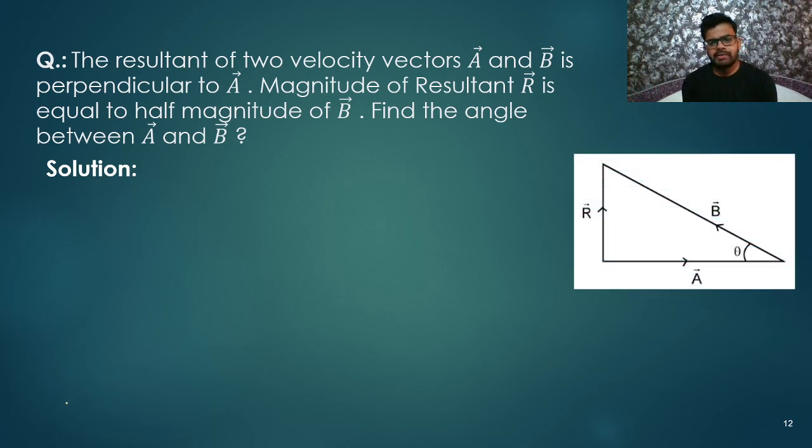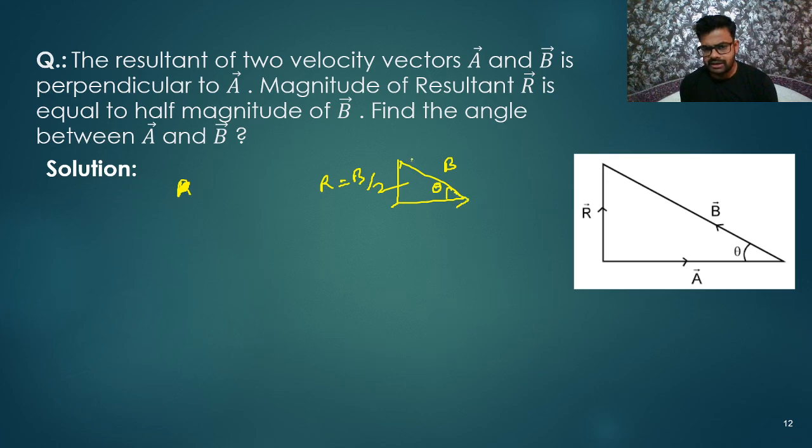Now what can we write? Here you can see this is the R vector and the magnitude of R is B by 2, half of B. This is B. And let's say this angle is theta. It is not the angle between the vectors. I'm just calling this angle theta. We need to find the angle between A and B. So what is the angle between A and B?